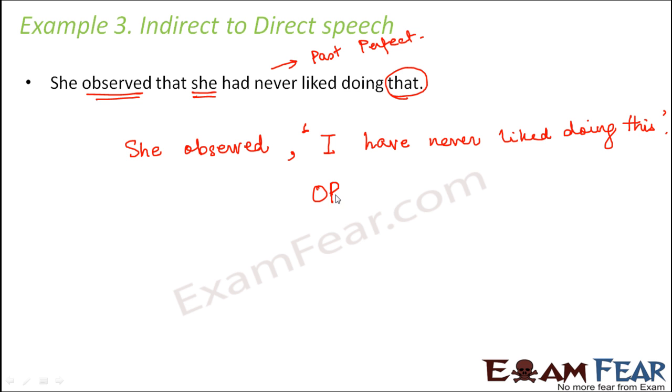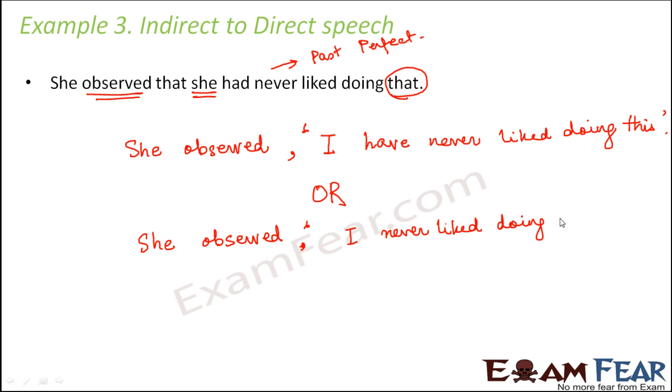Or you can also write it in another way, because it is past perfect. So there is a possibility that in the direct speech it is present perfect, or in the direct speech it is simple past. That is, she observed, I never liked doing this. So both of these are correct. So I never liked doing this is in simple past. So this also, when it goes to the indirect speech form, it will become past perfect. And here in the first case, this is present perfect. So when this also goes to the indirect speech form, it becomes past perfect. So you see how the rules help.